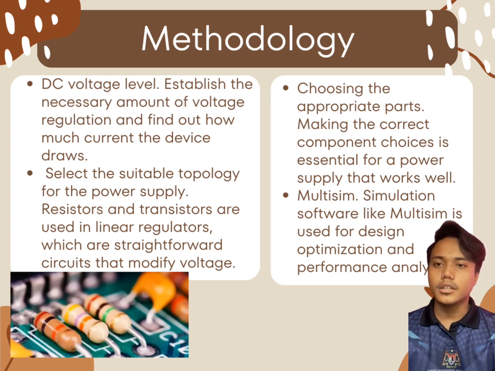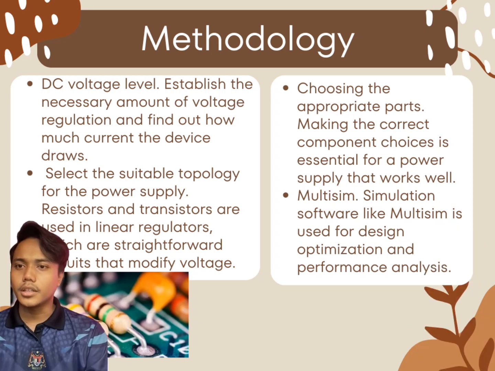Simple circuits called linear regulators modify voltage by using transistors and resistors. Although they produce heat and waste energy, they are effective for low power applications. Then, switching regulators are more intricate circuits that quickly alter the input voltage using transistors to provide a controlled DC output. Choosing the appropriate parts, making the correct component choice, is essential for a power supply that works well.